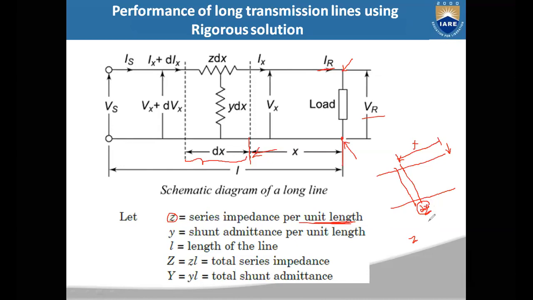So this will be small z into dx you will get. Okay, so to determine the series impedance for this small length, this length is dx, so impedance will be small z into dx. In a similar manner, the admittance will be small y into dx. Here you see in the diagram, small y into dx is the admittance and small z into dx is the impedance for this differential length.